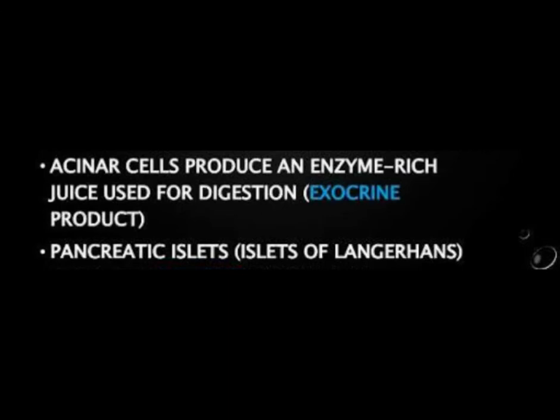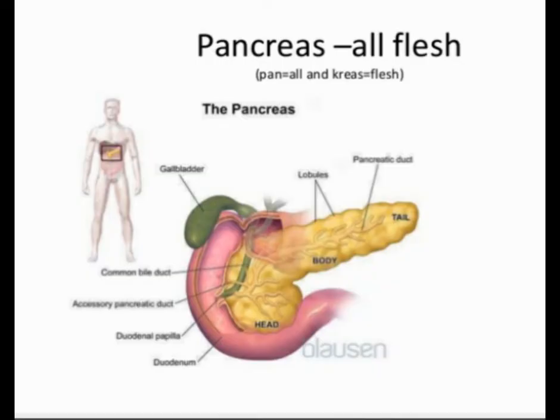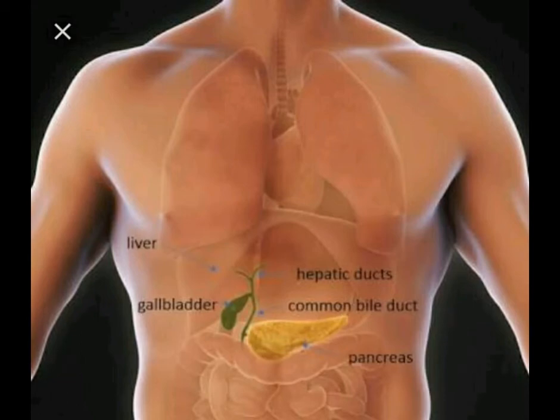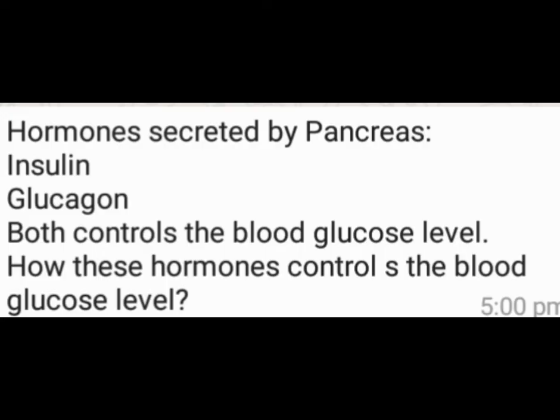They are further divided into three parts. We are not going to discuss that because we are limited to the hormones that are secreted by this endocrine part. So the endocrine pancreas secretes the hormones insulin and glucagon. These two hormones are principally concerned with the control of blood glucose levels.